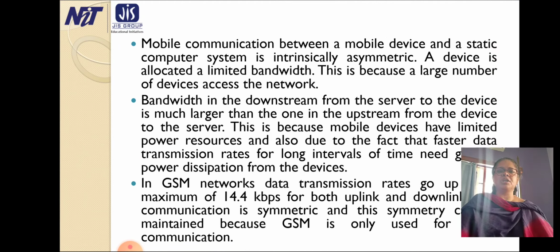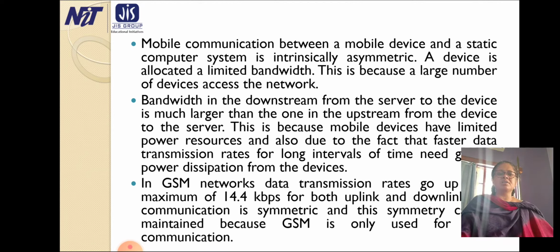Mobile communication between a mobile device and a static computer is intrinsically asymmetric. A device is allocated limited bandwidth. This is because a large number of devices access the network. Bandwidth in the downstream from the server to the device is much larger than the one in the upstream from the device to the server.